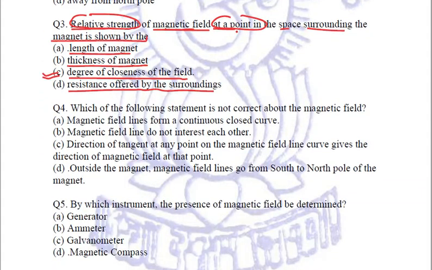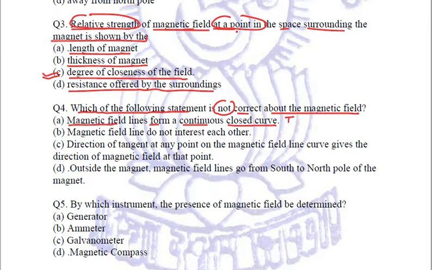Let's come to the fourth question. Which of the following statements is not correct about the magnetic field? So there are four statements given to us. We need to see which one of these is the incorrect statement. Let us read. Magnetic field lines form a continuous closed curve.